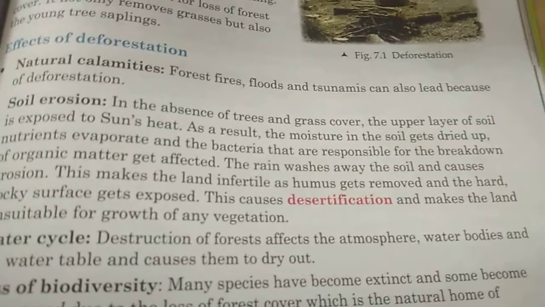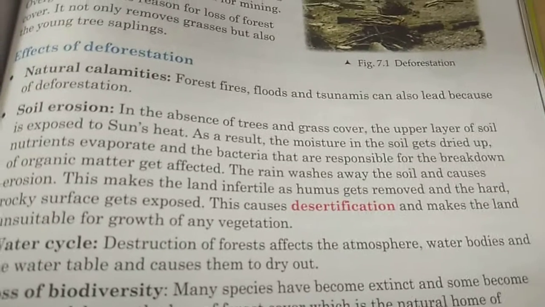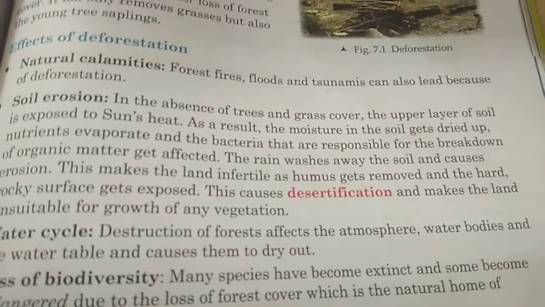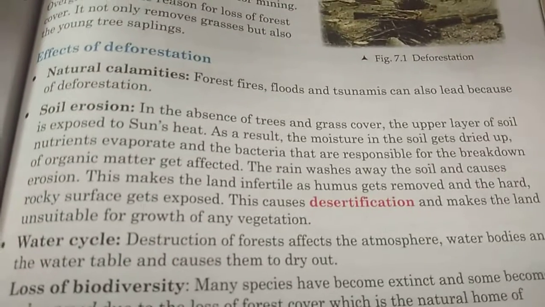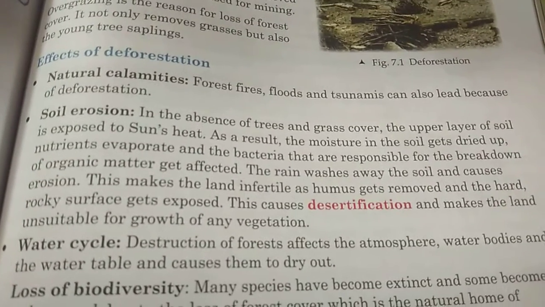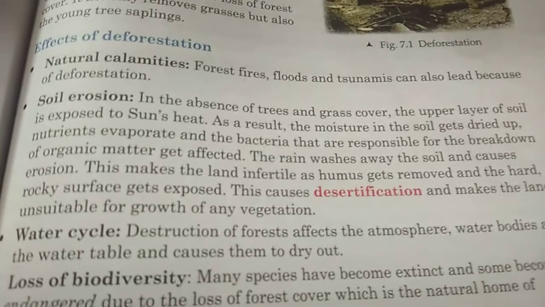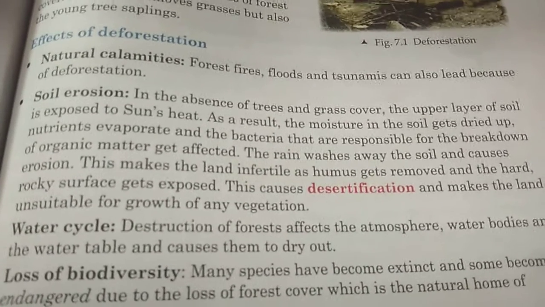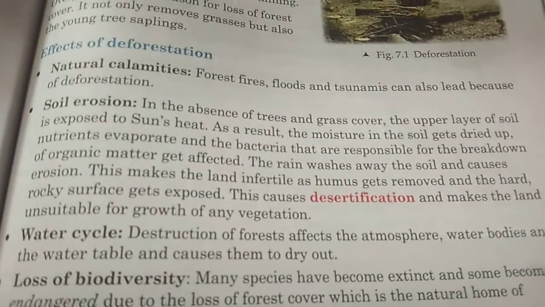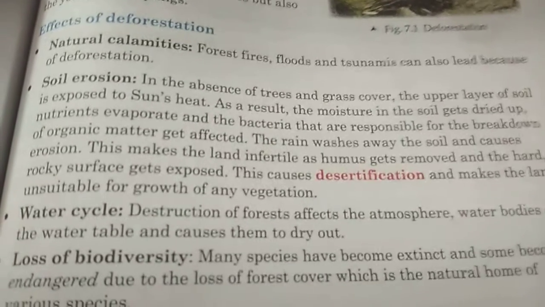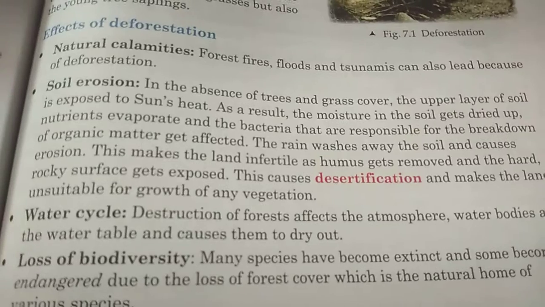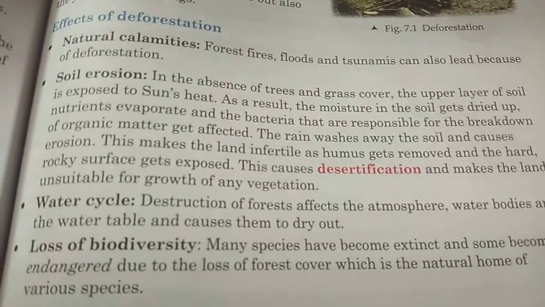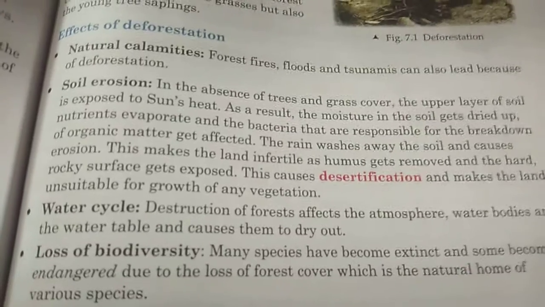Suppose one big leaf falls from the tree. If it lies on the ground with its leaf shape, and again another leaf falls over it, one by one they will be piled up and there will be no place after that, right? To avoid that, nature has provided one beautiful setup for us. So many microorganisms are there in the soil. So when any dead organism, not only the leaf, even one animal dies, you could have seen, right?